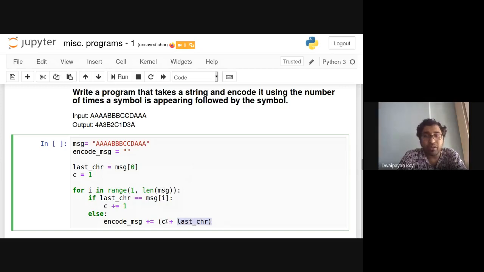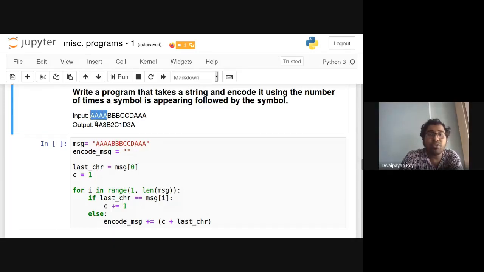If both the operands of this plus operator are strings, this will be considered a concatenation operator. If both are integers or both are float, this plus will be considered an addition operator. But if one is an integer and another is a string, it will result in an error. So what we need to do is convert this. At the end of the day, we need to print 4a.